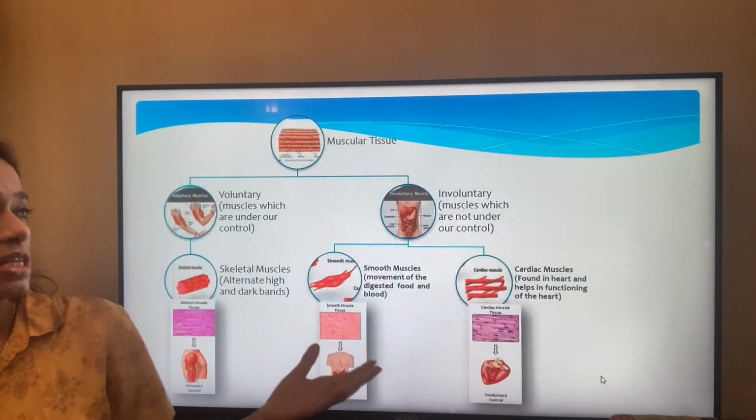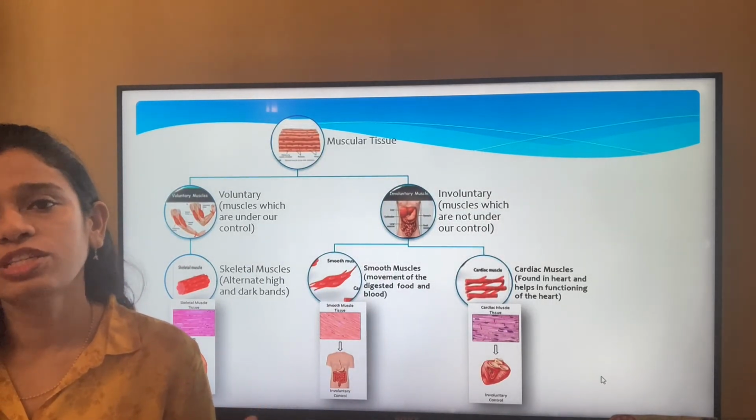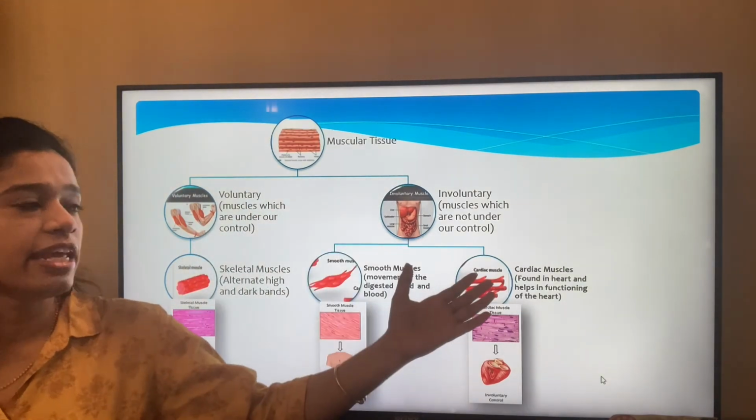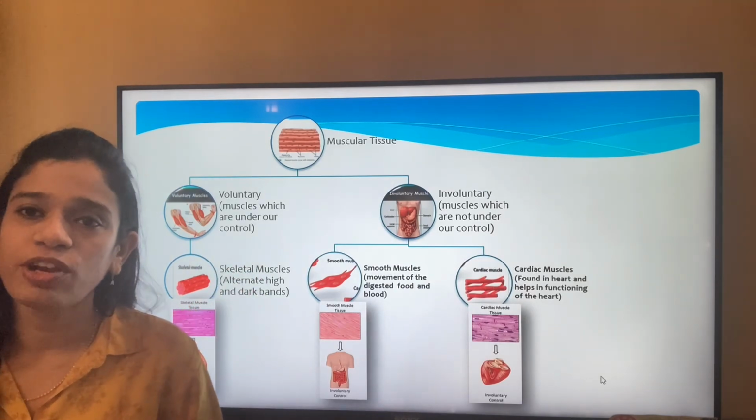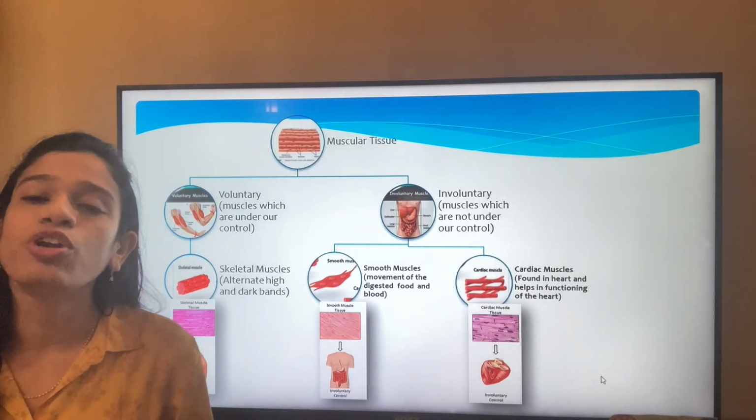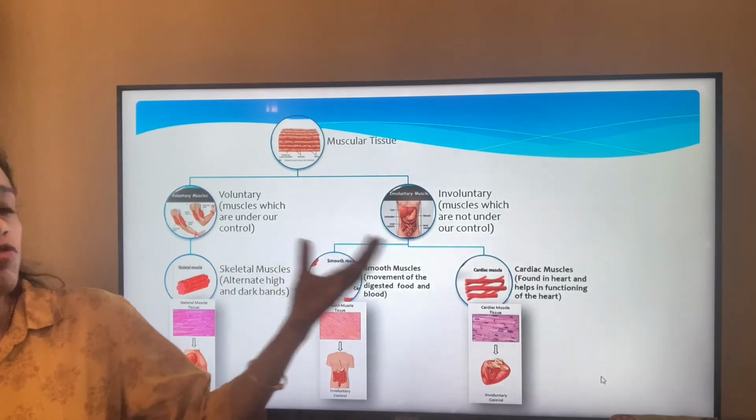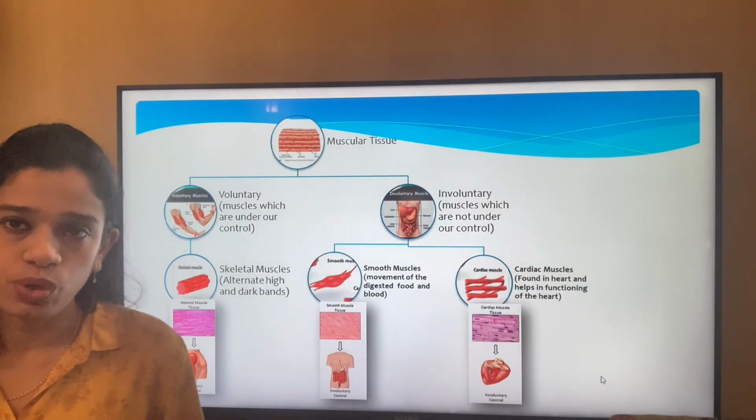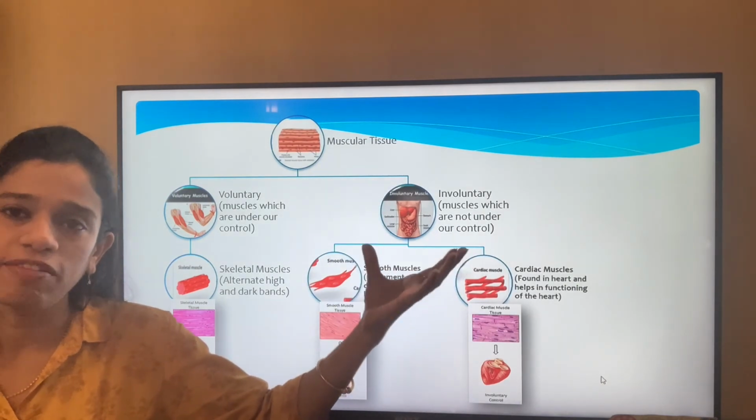Finally, this is the muscular tissue. When we talk of muscular tissue, we divide it into two main heads, that is voluntary muscles and involuntary muscles. The name voluntary explains that these are under our control. We can control these muscles as and how we want. Whereas involuntary muscles are those which are not under our control. How they function, we cannot have a say in that.